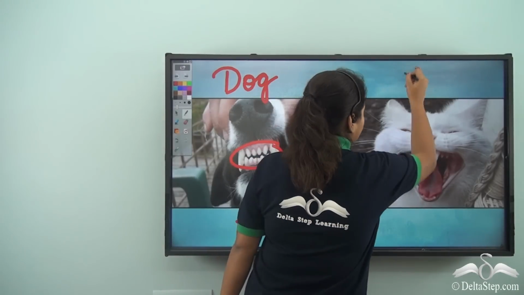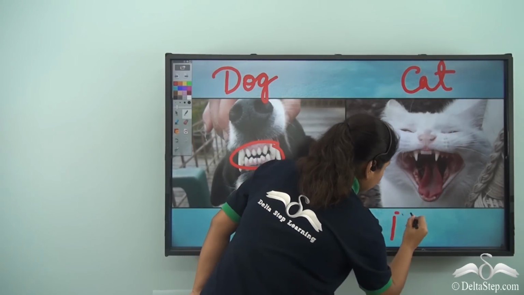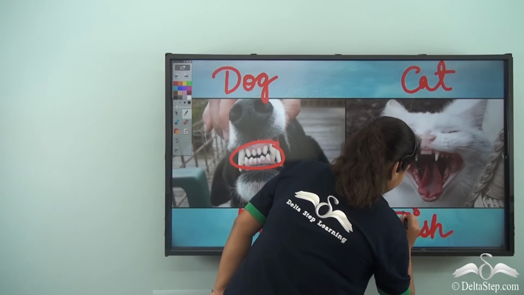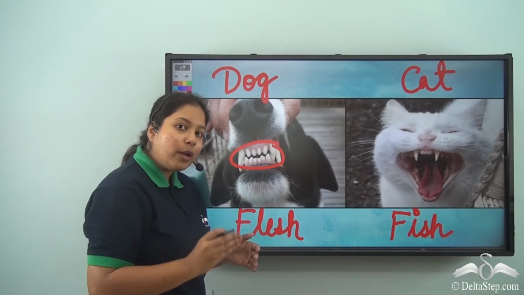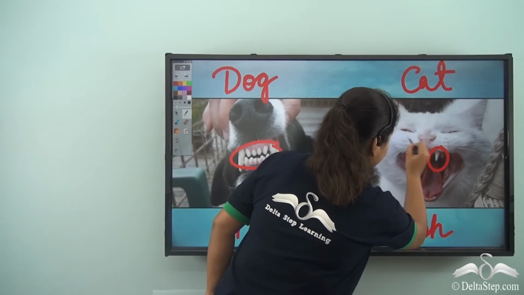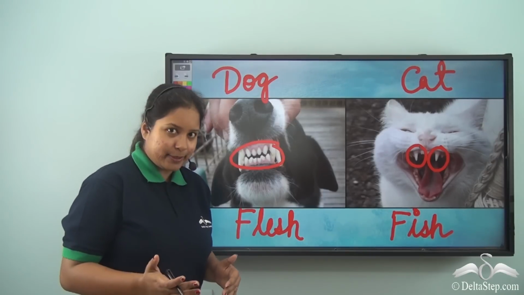Next, we have the cat. And the cat feeds on fish. So, in order to tear the fish into small particles, the cat has got sharp teeth. So, it is also a carnivorous animal.